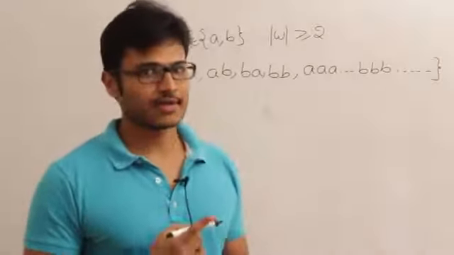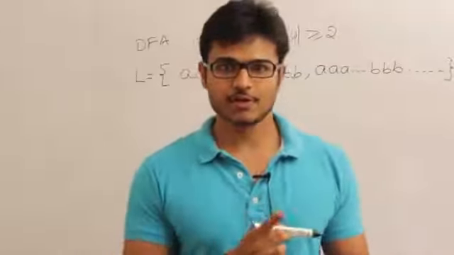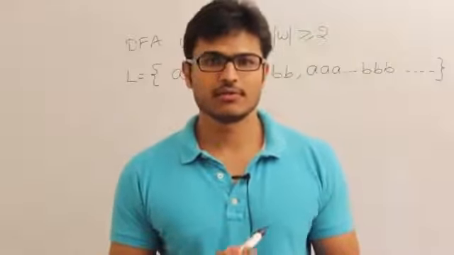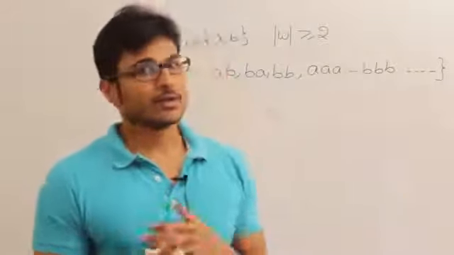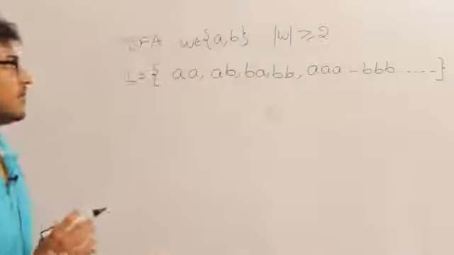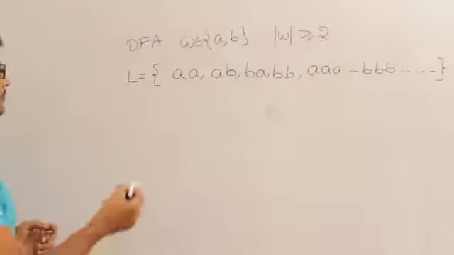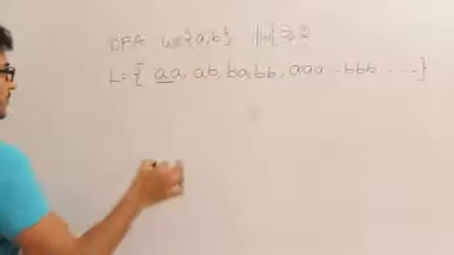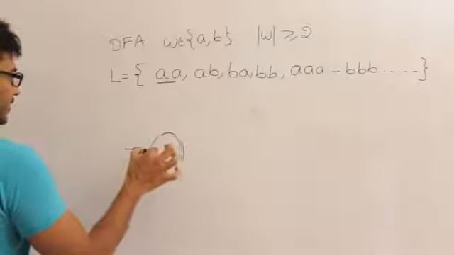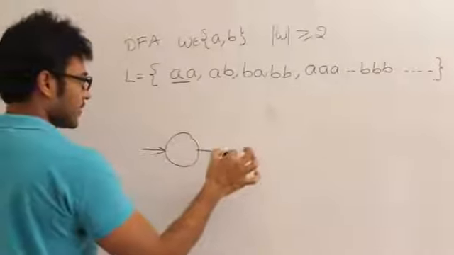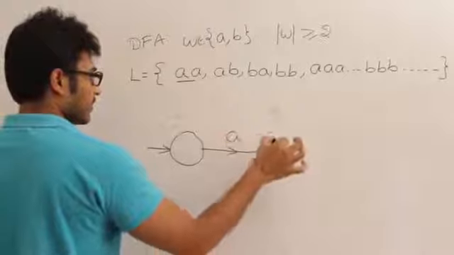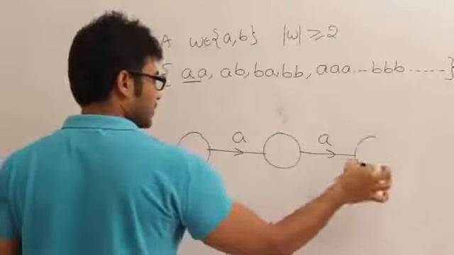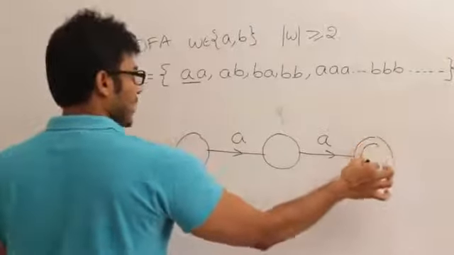If a language is finite, we will be able to give a finite automata. But if the language is infinite, we don't know whether we will be able to give a finite automata or not. But then we shall try. We shall try to give a finite automata for this. So as usual, take the smallest string and give the skeleton and then try to understand the states. This is in the language, so I am accepting it.